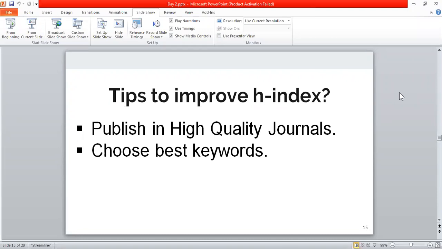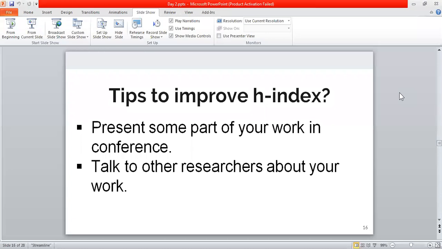The next thing is what? To present some part of your work in a conference. So what happens if you do so? It is normally said that we should not go for a conference, and we should only try to go for a journal publication. But I will suggest that from the whole work that you have done, try to put some part of your work in a conference.